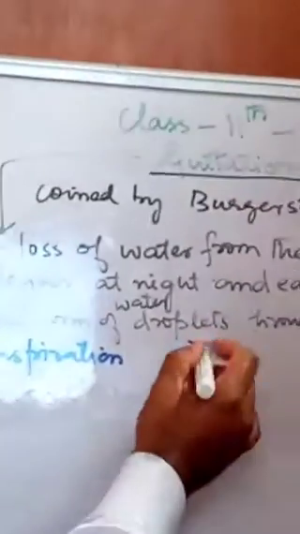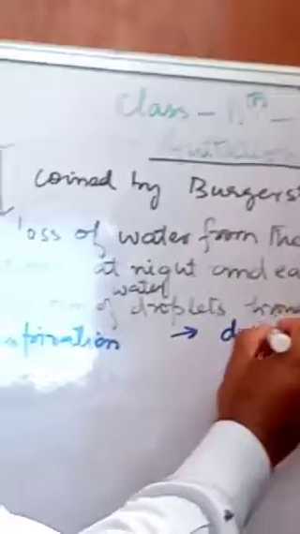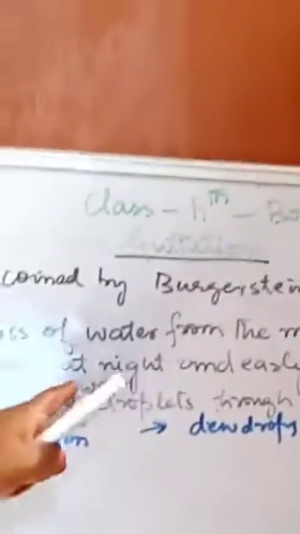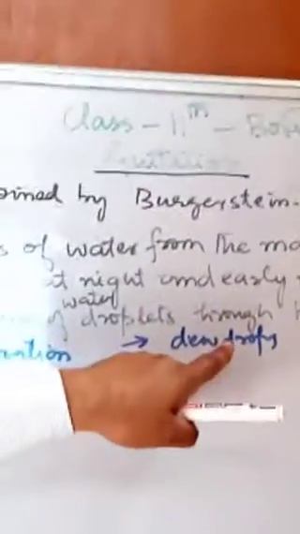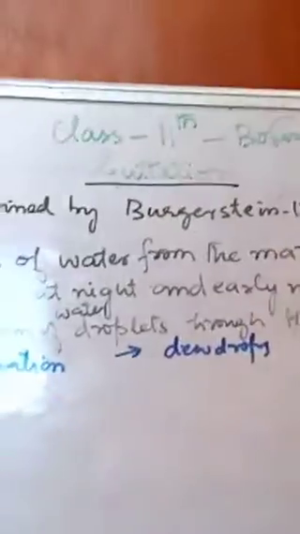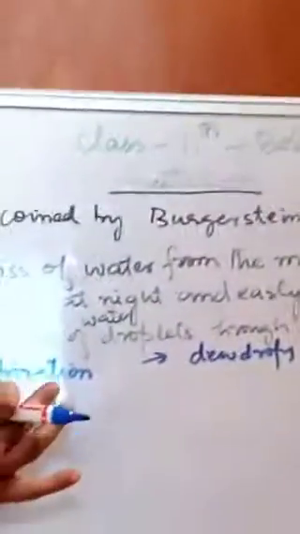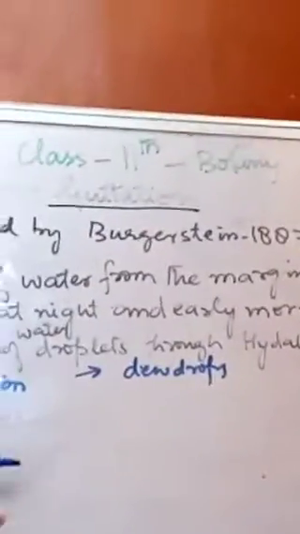Now we have one more term which we have already discussed, and that term is transpiration. Guttation may not be compared with dew drops. This loss of water in the form of water droplets must not be compared with the dew drops which we mainly see during the winters, in the early morning.